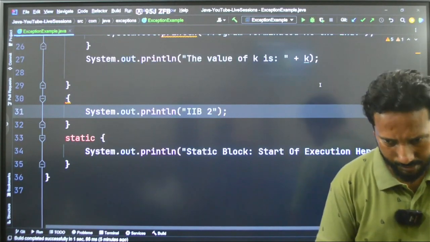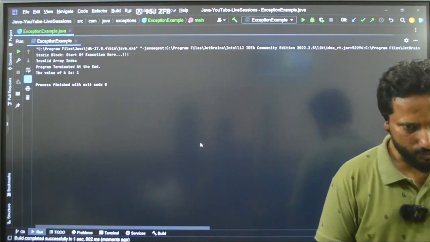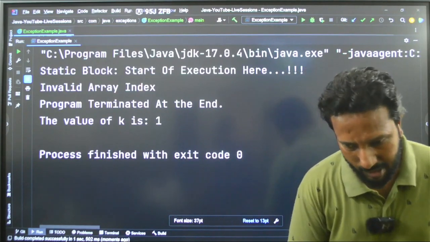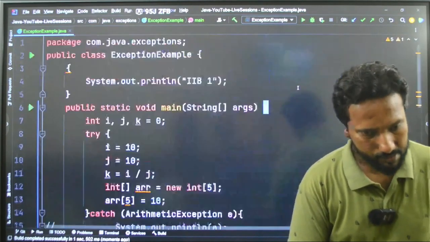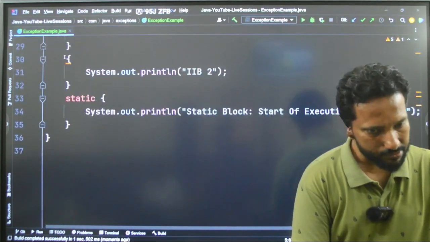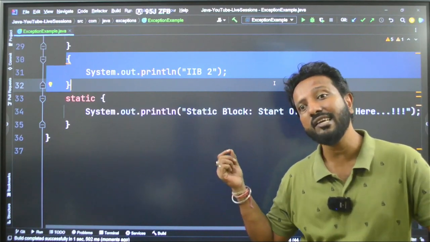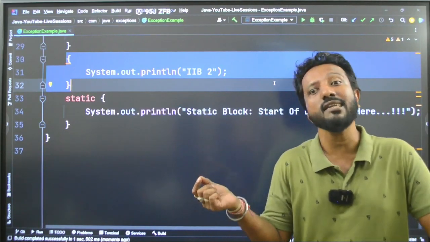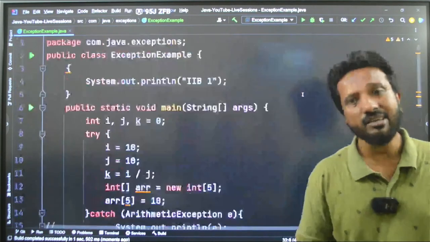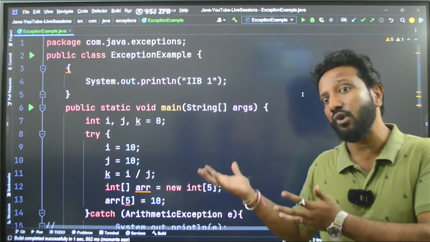Okay. Now, let me run this. Do you anywhere see the IIBs printed? Even though I have them in the code, I have one IIB here and I have one IIB here. IIB1 and IIB2. Are they getting printed? They are not getting printed because they belong to the instances. As long as we don't create an instance, they are invalid. They will just be stagnant there, they will not work. Just like a function, you have to call them.